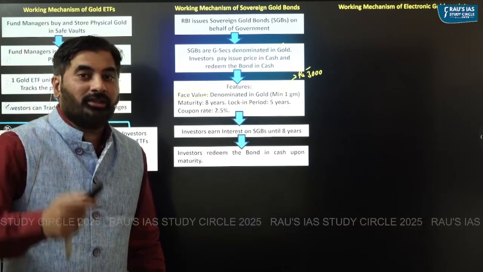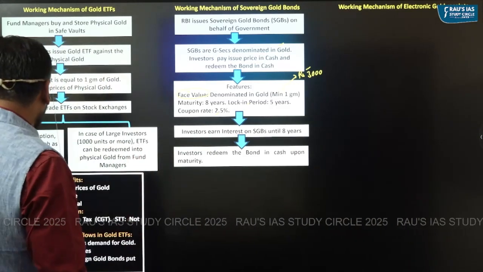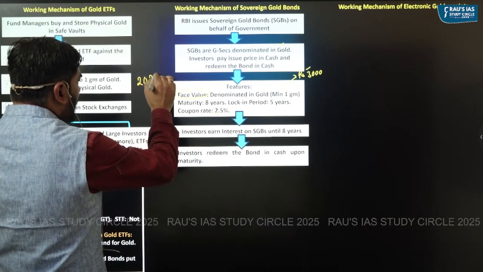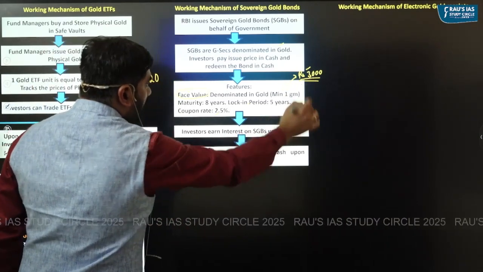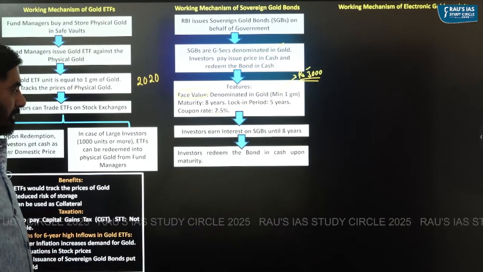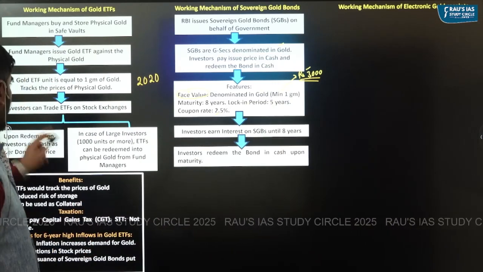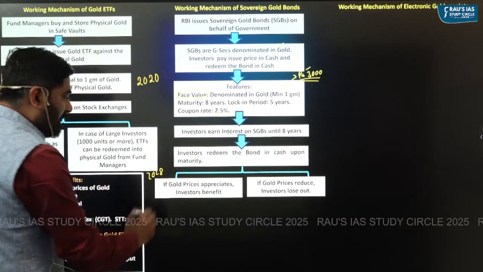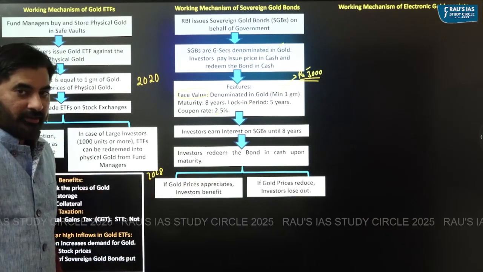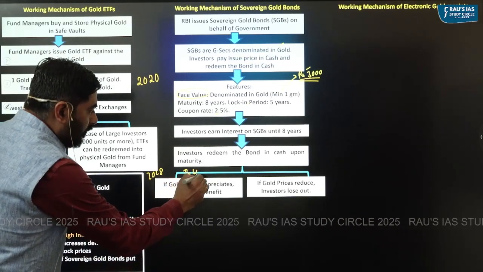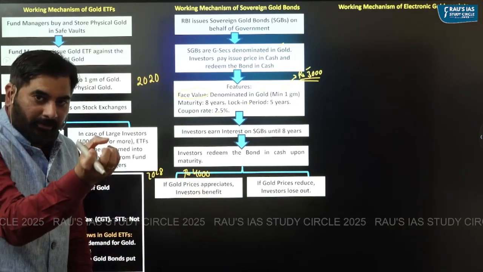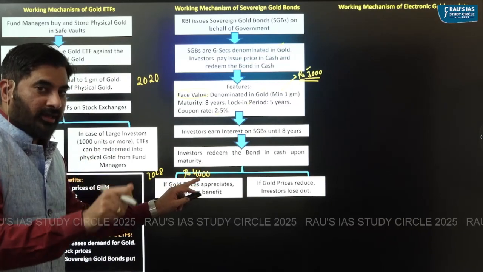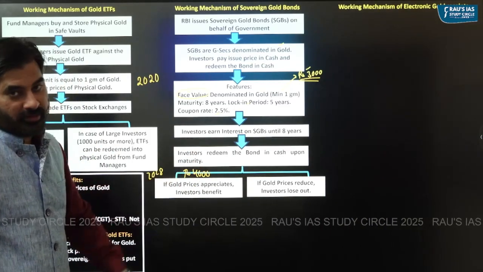during redemption. For example, let's say this particular bond was issued in the year 2020, where 1 gram gold value was equal to rupees 3000. It might so happen that after 8 years, that is in 2028, the gold price appreciates to rupees 4000. I will not get back 1 gram gold. Rather, I will get back the prevailing price of the gold after 8 years, which is rupees 4000.